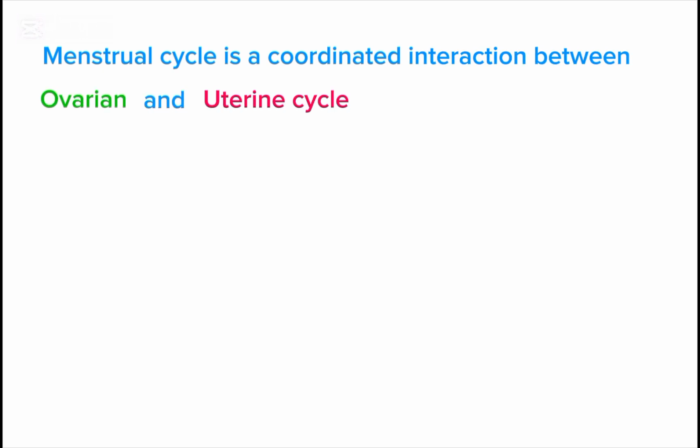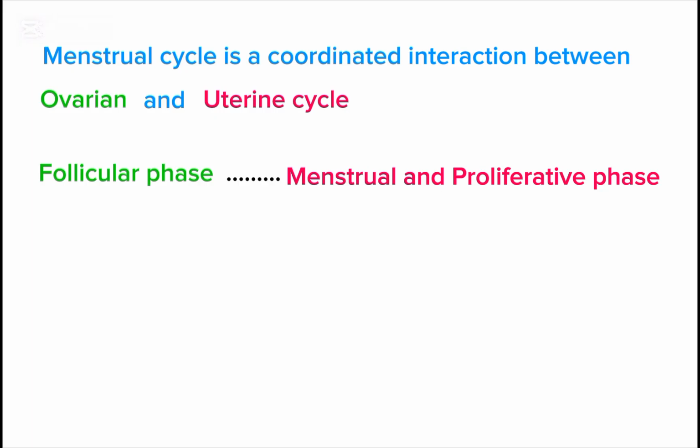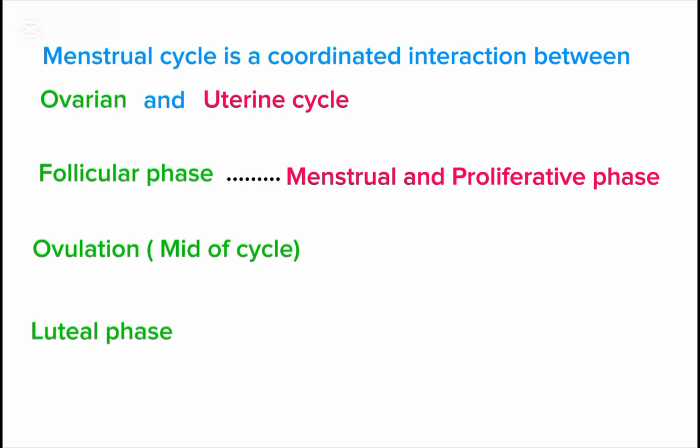Conclusively, the menstrual cycle is the coordinated interaction between the ovarian and uterine cycle. Ovaries produce hormones such as estrogen and progesterone that directly influence the cyclic events of the uterine cycle. The follicular phase of the ovarian cycle corresponds to the menstrual and proliferative phase of the uterine cycle. Ovulation occurs at the middle of the cycle. The luteal phase of the ovarian cycle corresponds to the secretory phase of the uterine cycle. So, the ovarian and uterine cycles occur in synchrony with each other, and together they make the reproductive cycle.